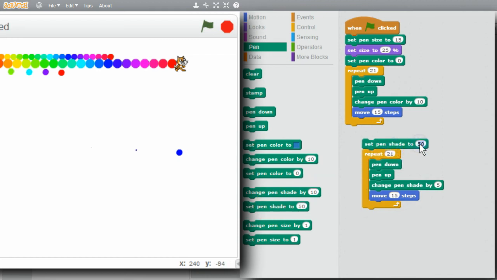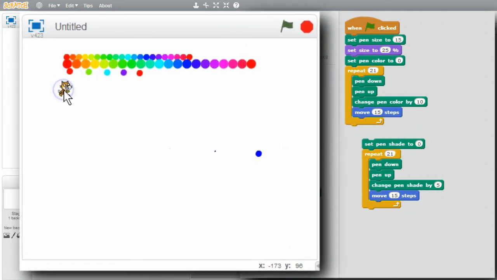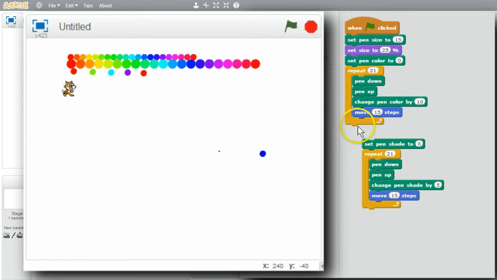Change 50 to 0. I'll move the cat to a new row. And the block is ready to run. I'll click on the block. And I get the range of shades for red.